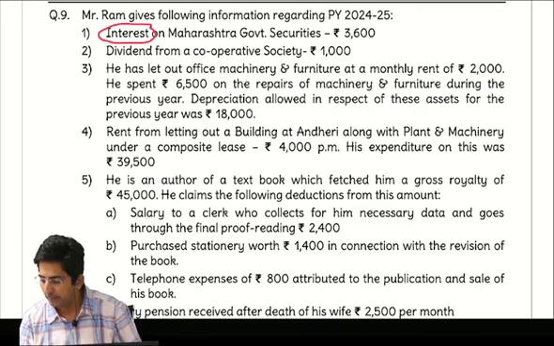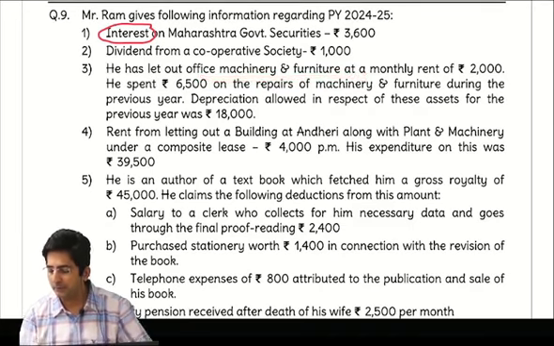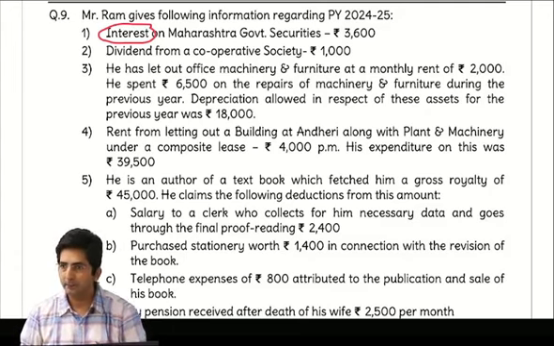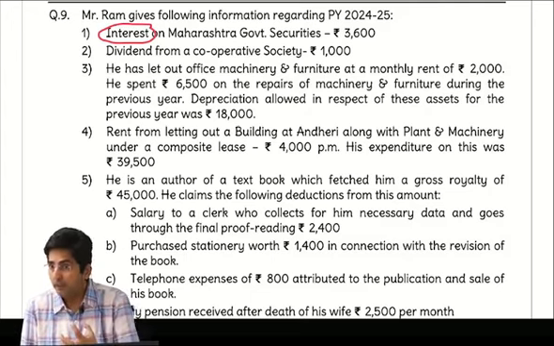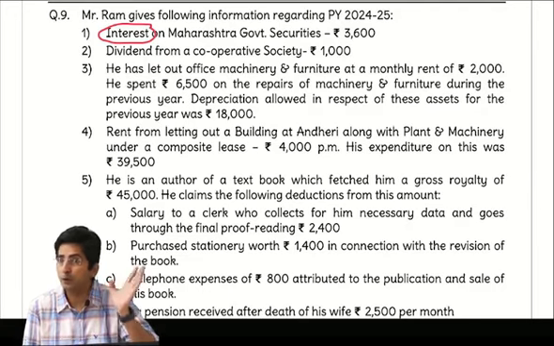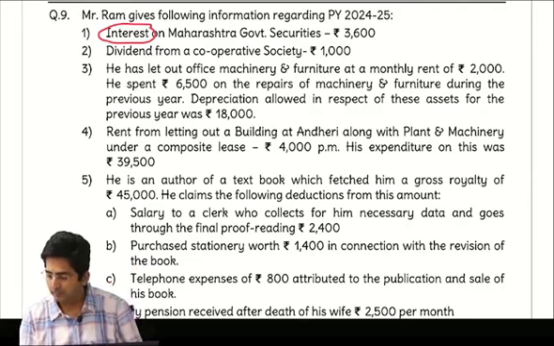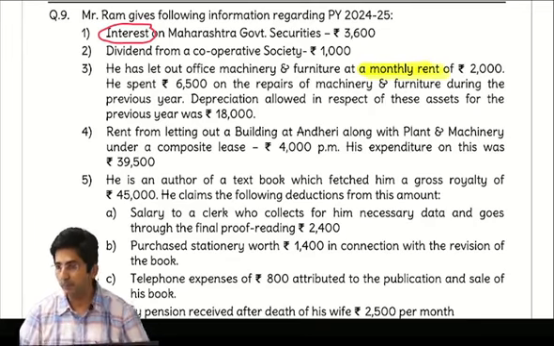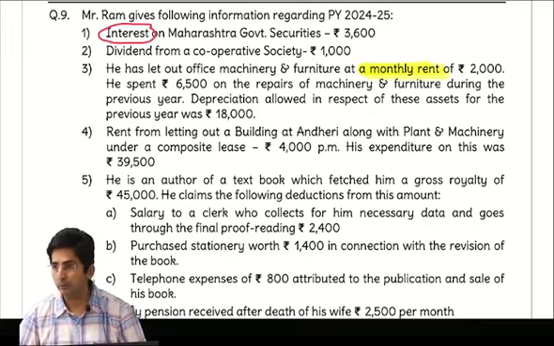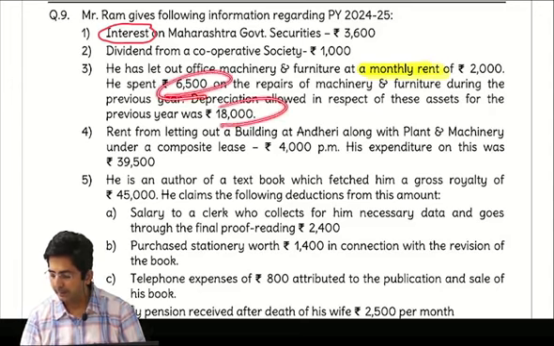But here what you are having? Only machinery, furniture. This way machinery, furniture, computer, etc., let them give 100 assets. But if building is not involved, then it is not composite. You know why I am behind building? Because for building there is a separate head, income from house property. But these are all other assets. So tell me, monthly rent of 2,000. Multiply by 12, because it is per month. 24,000. Then they have given expenses of repairs and depreciation.